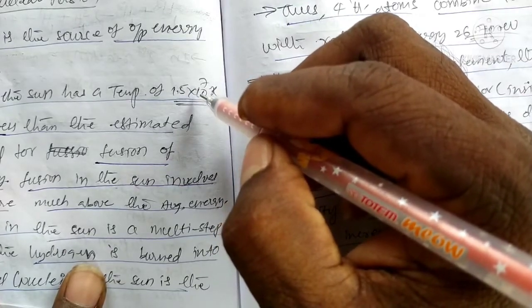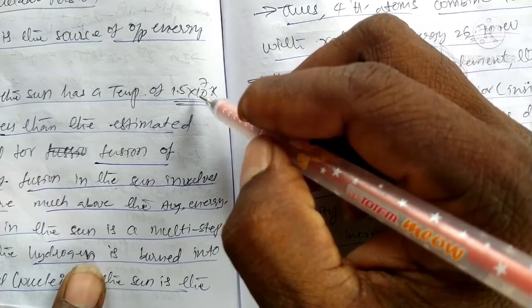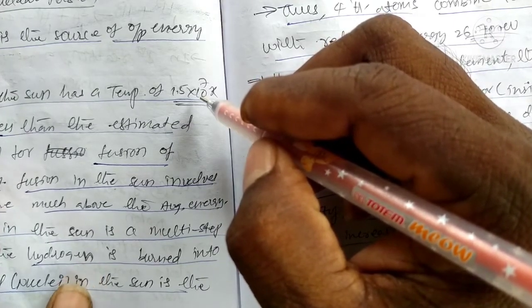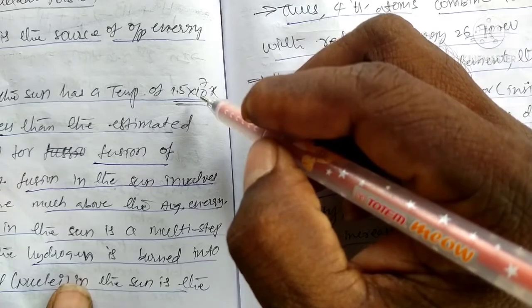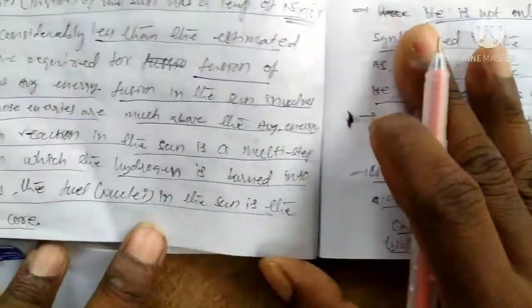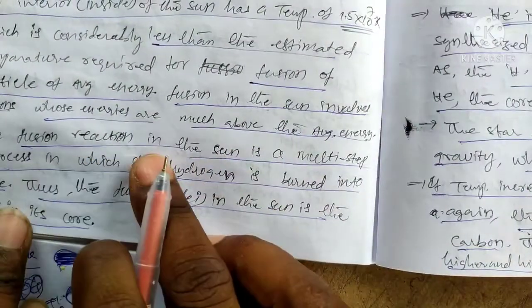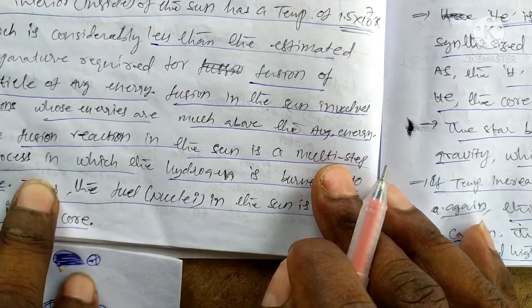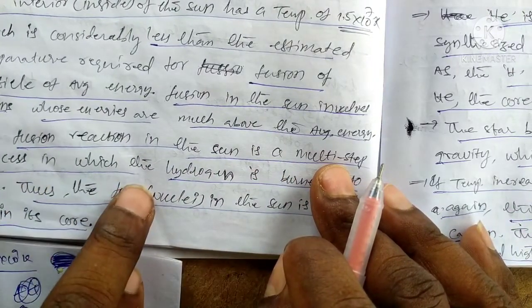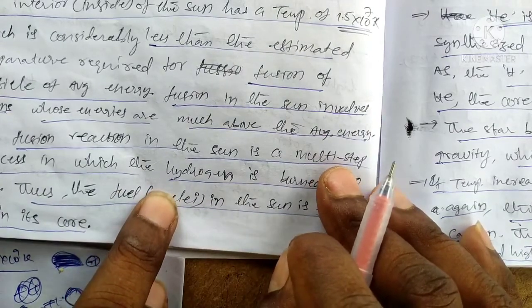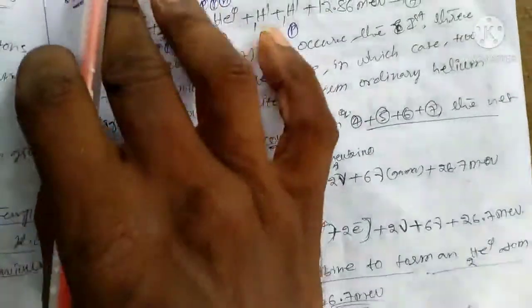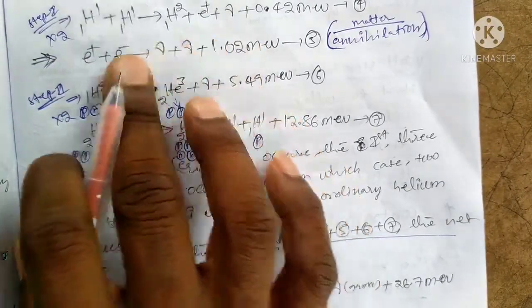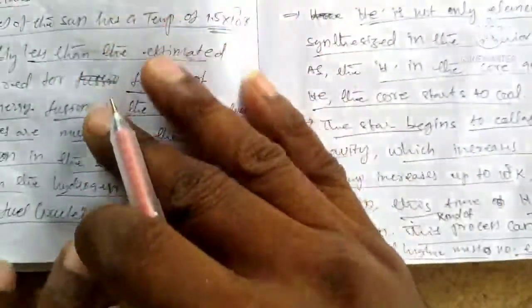But here is the average energy of the reactions, a multi-process in which hydrogen is burned into helium. In the sun, the reaction is a multi-step process, like a chain reaction, where hydrogen gives the reactions in the sun.